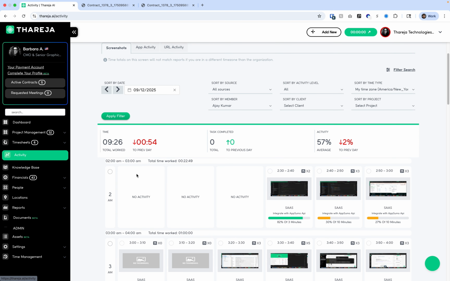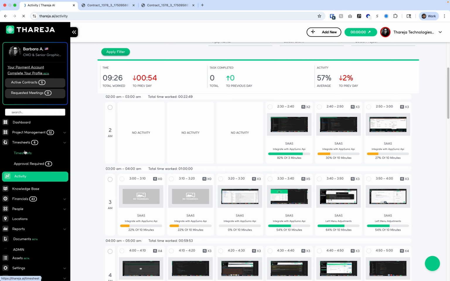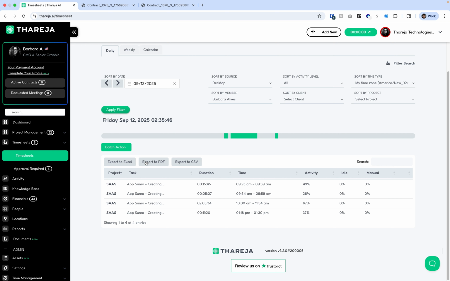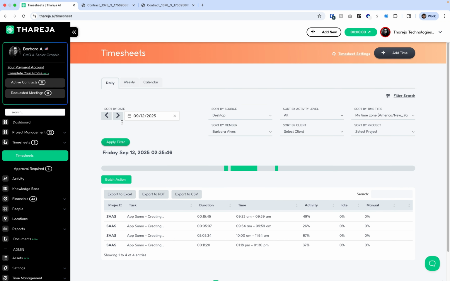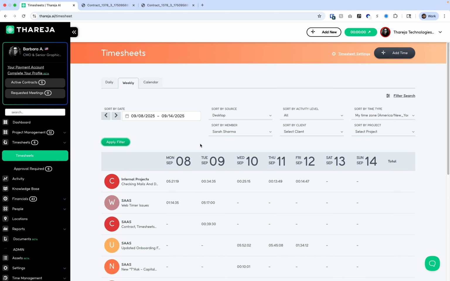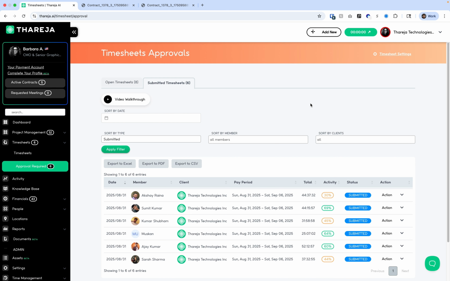So once all the data and their time is tracked, they have a timesheet. It's an automated timesheet. That timesheet is daily, and it will be submitted by the end of the week. So you can see your weekly timesheet, and you can select the person that you want to see, and if they have a full week of a timesheet. And if the timesheet by the end of the day is not submitted manually, it will be submitted automatically.